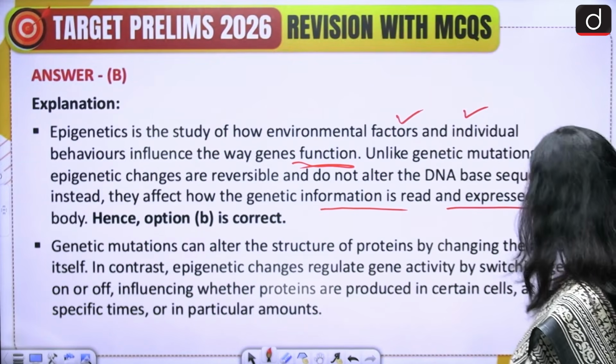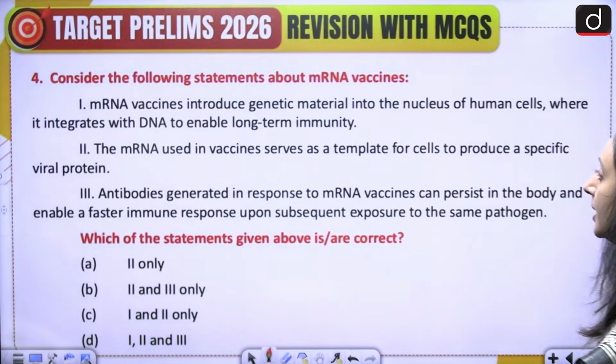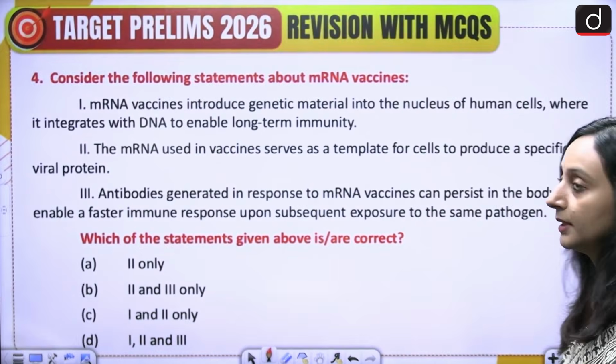All right, moving on to the next question. Consider the following statements about mRNA vaccines. 1. mRNA vaccines introduce genetic material into the nucleus of human cells, where it integrates with DNA to enable long-term immunity. 2. The mRNA used in vaccines serves as a template for cells to produce a specific viral protein. 3. Antibodies generated in response to mRNA vaccines can persist in the body and enable a faster immune response upon subsequent exposure to the same pathogen. Which of the statements given above is or are correct? A. 2 only, B. 2 and 3 only, C. 1 and 2 only, or D. 1, 2 and 3. Please attempt this question.